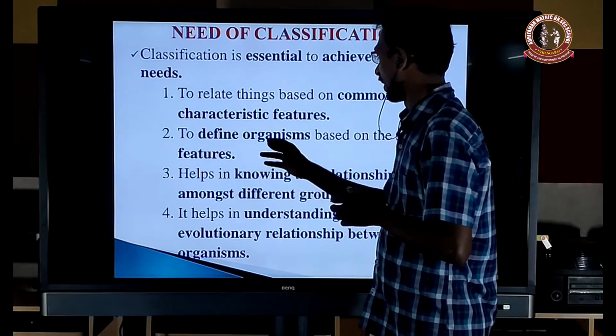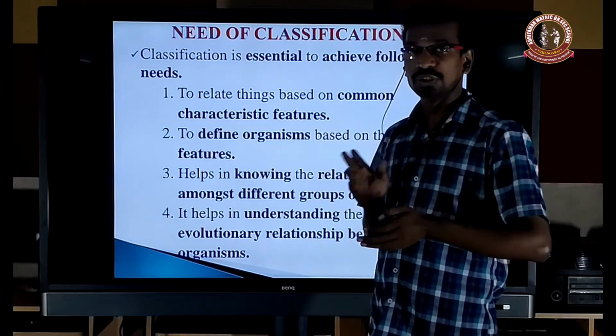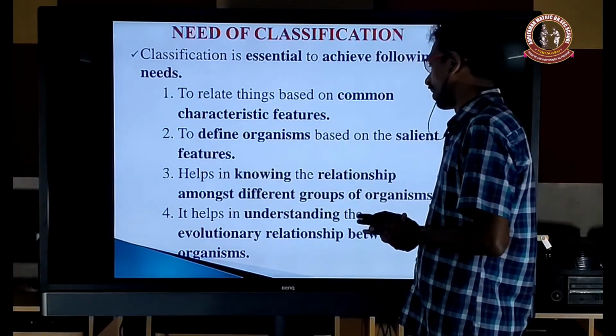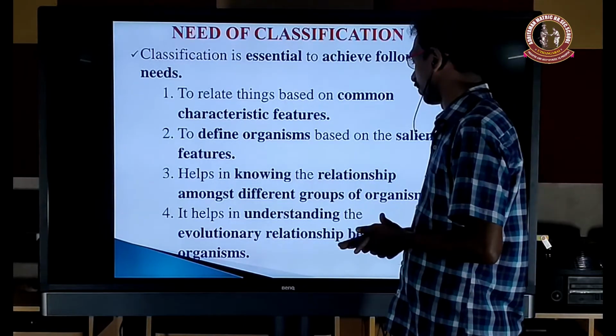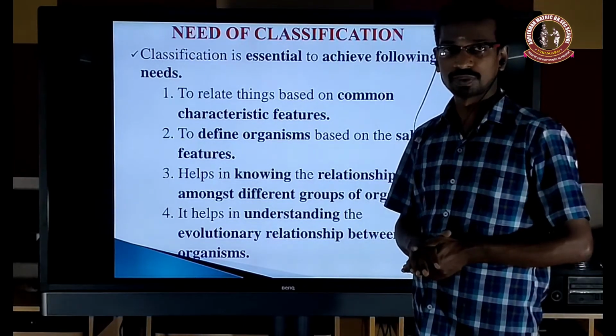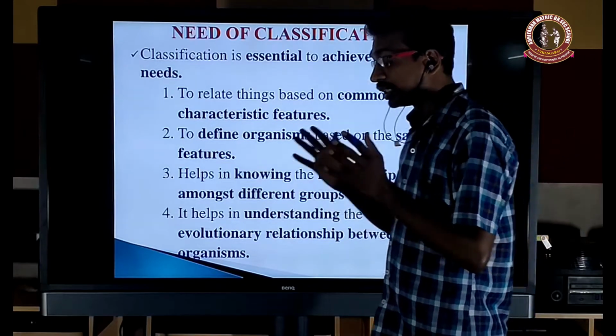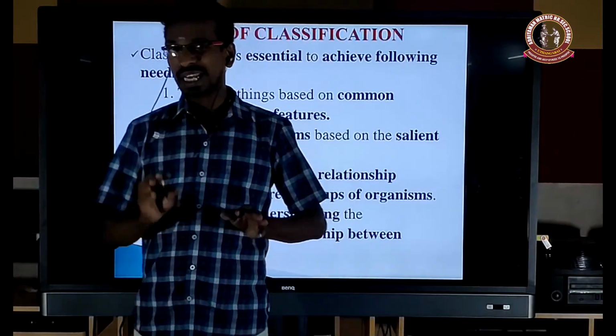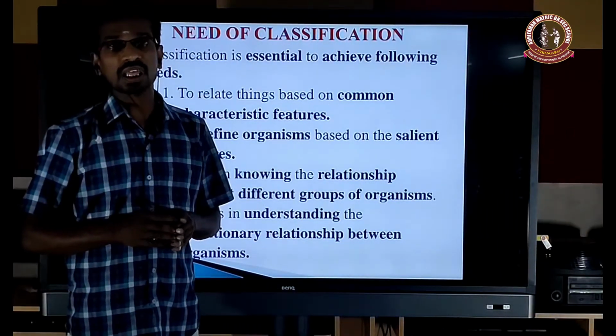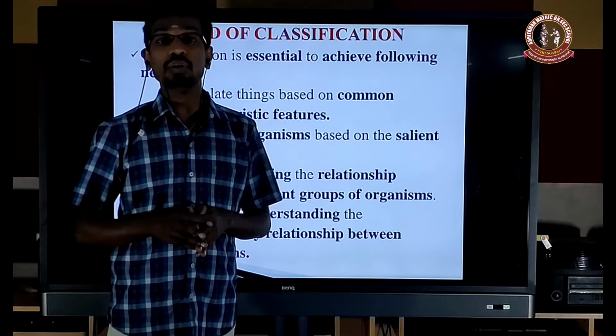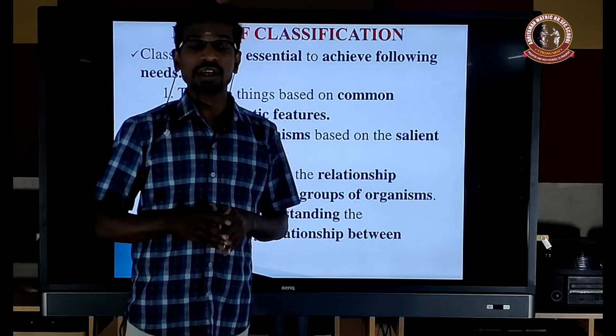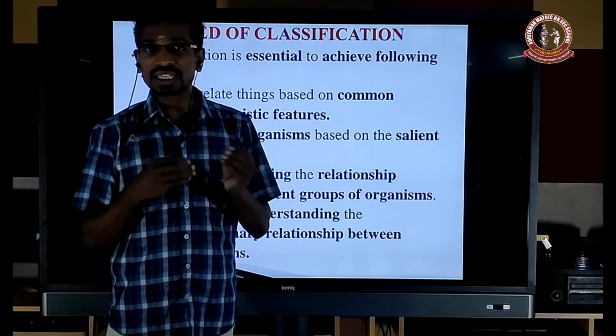Okay, so like that. Based on some select features, it helps in knowing the relationship among different groups of organisms. If you know that all plants can prepare food material, except a few, we have the saprophytic angiosperms like Monotropa and Cuscuta. So these are the exceptions.